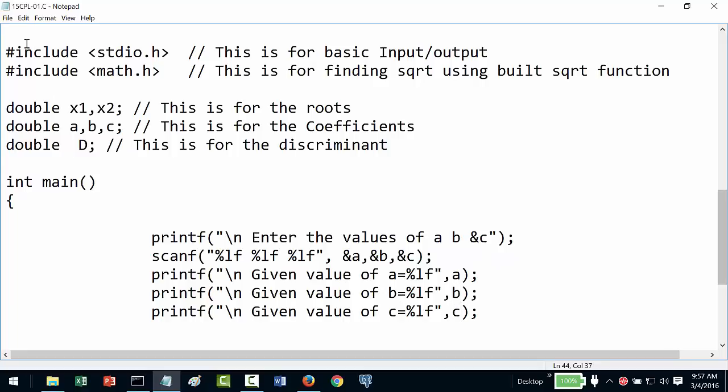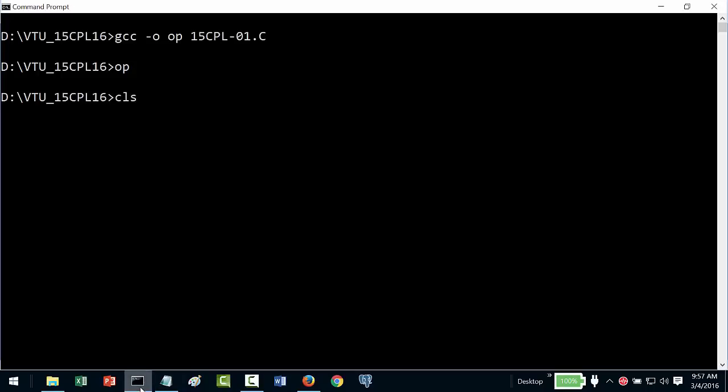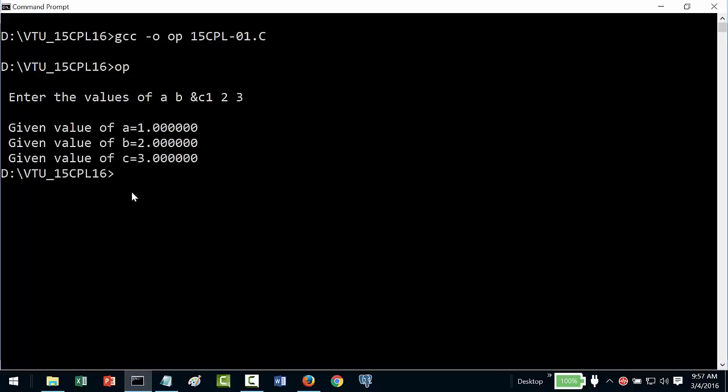Let us save this to find out, and compile and execute this, see if there are any errors. So I do this, there are no errors, so I will say OP. Now it is asking for a value of A, B and C. I will say 1, 2 and 3. It is giving me 1, 2 and 3. So these are the values that I am getting. So my input has been accepted properly.